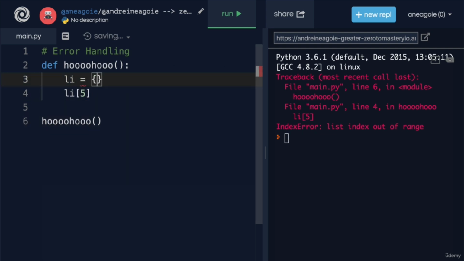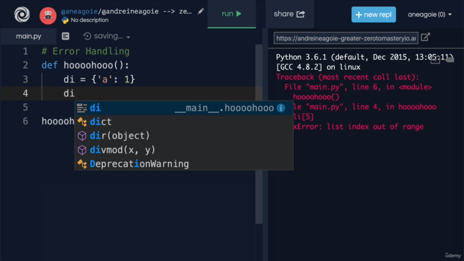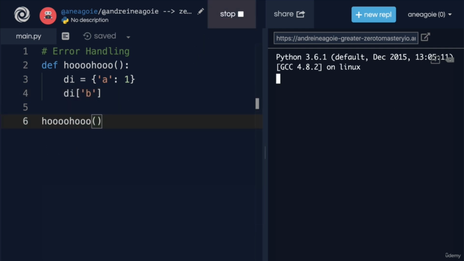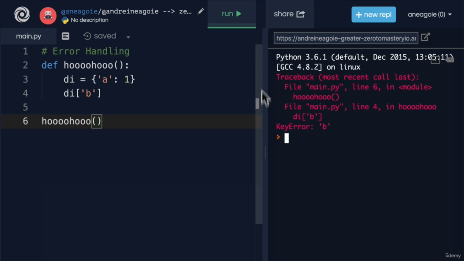So let's say we're creating a dictionary here. We'll say A equals 1, and I will just leave it at that. So this will be a dictionary. If I do dictionary here and just try to access something that doesn't exist and I click run, I get a key error because I'm accessing a key that doesn't exist.